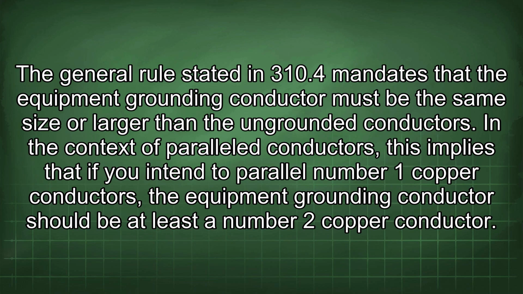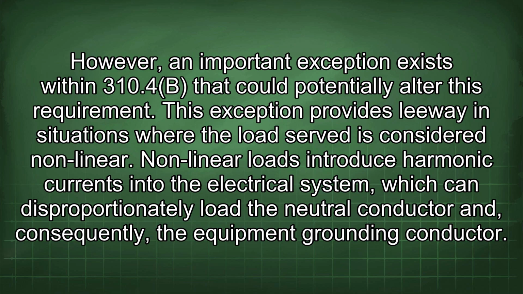The general rule stated in 310.4 mandates that the equipment grounding conductor must be the same size or larger than the ungrounded conductors. In the context of parallel conductors, this implies that if you intend to parallel number 1 copper conductors, the equipment grounding conductor should be at least a number 2 copper conductor. However, an important exception exists within 310.4b that could potentially alter this requirement.